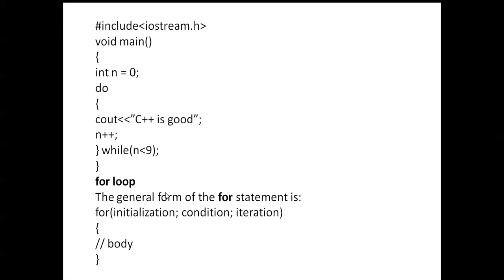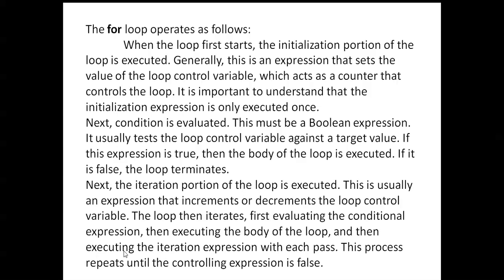Here also a for loop is there. The general form of the for loop statement is for, initialization. Initialization means you can initialize the value, int i = 0, condition i < n, iteration i++. How many times can you repeat? That is repetition. Next here is the body of the loop. Iteration is nothing but repetition.